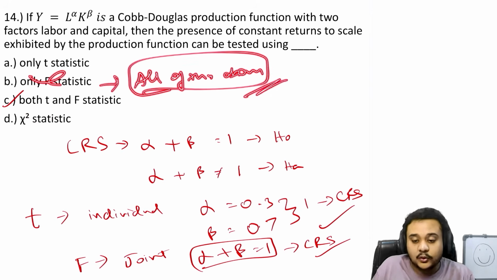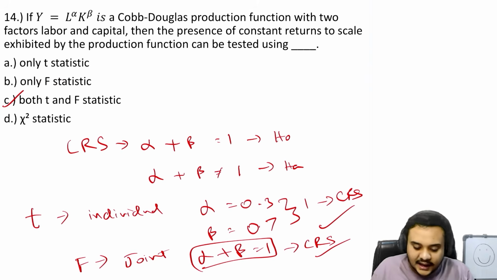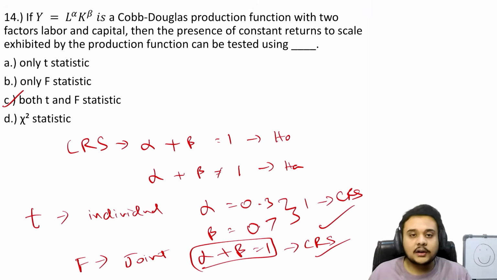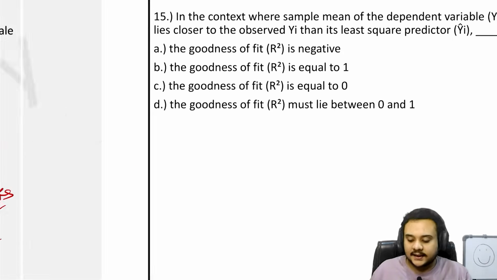Now you would get confused if chi-square is actually a part of this or not. The chi-square test is not going to be a part of this, because the purpose of it is different. It is used for the goodness of fit test. You have seen this in more complex regression analysis parts, and it is used in larger samples. It is not going to be used for individual values or very small samples. So the answer is going to be both the t and the f statistic.